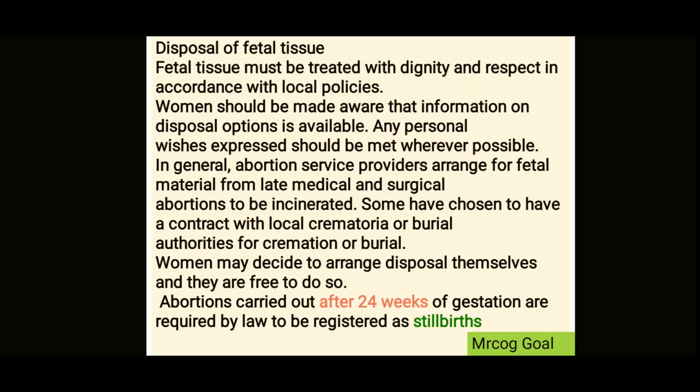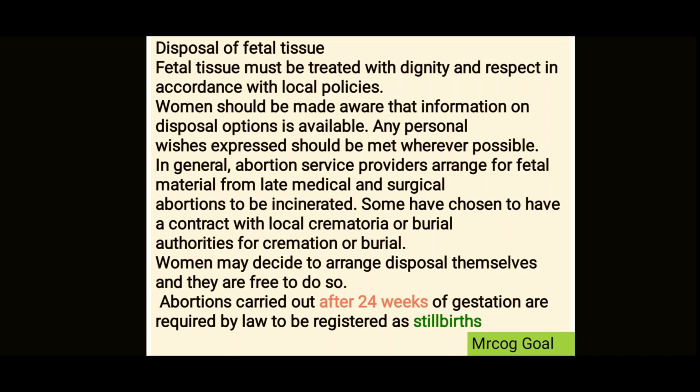So it is completely up to the woman how she wants the tissue to be handled, taken care of, and disposed of, right? The woman has all the right. Sometimes the woman may just give the authority to the hospital, saying you take care of the fetal tissue, whatever it is, I don't mind. In those cases, the hospital will take care as per the local policies, right?